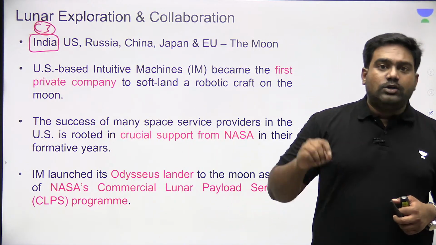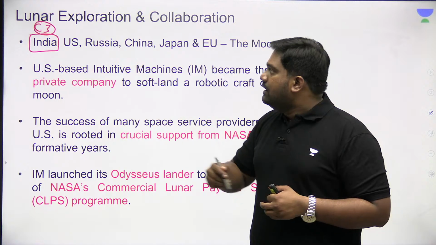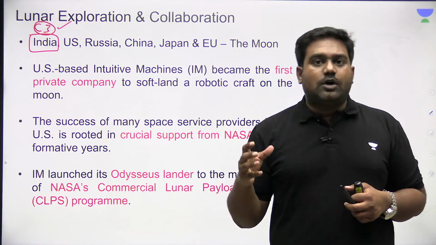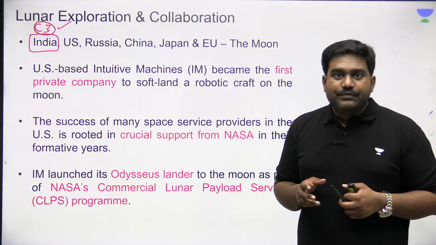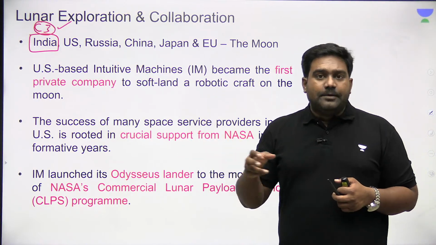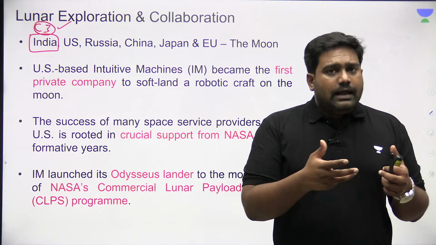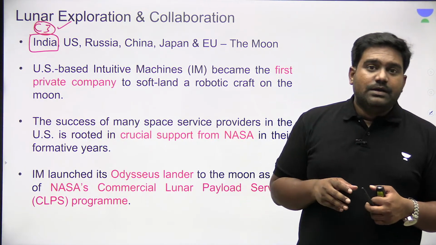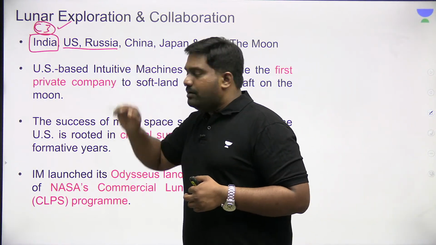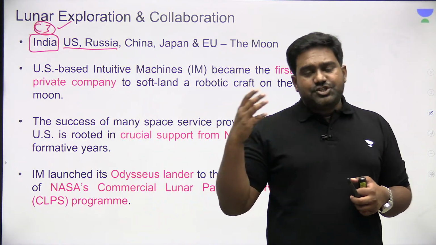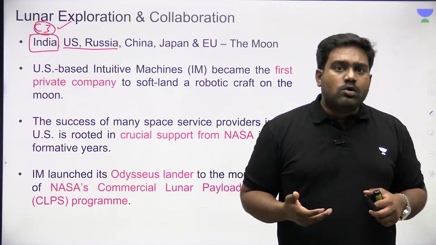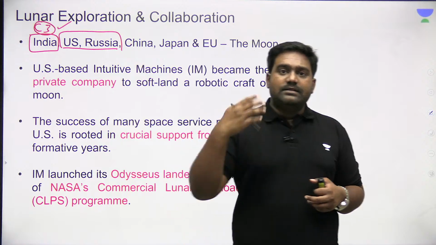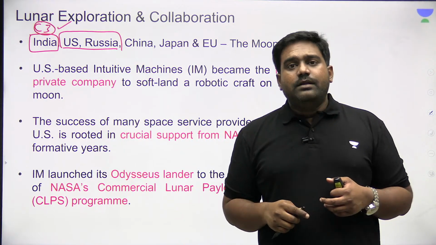India successfully carried out a soft landing near the South Pole, and India became one of the few countries in the world which could achieve a soft landing on the lunar surface. India successfully deployed a rover as well and carried out scientific studies and experiments on the lunar surface. The US and Russia reached the lunar surface long ago. They have deployed human astronauts on the moon back in the 60s and 70s, right?